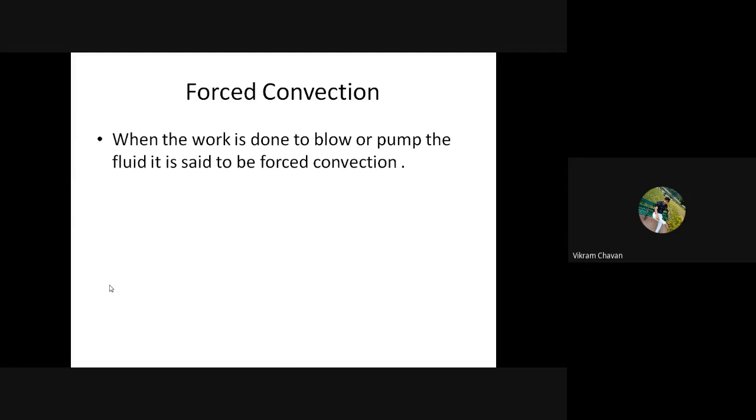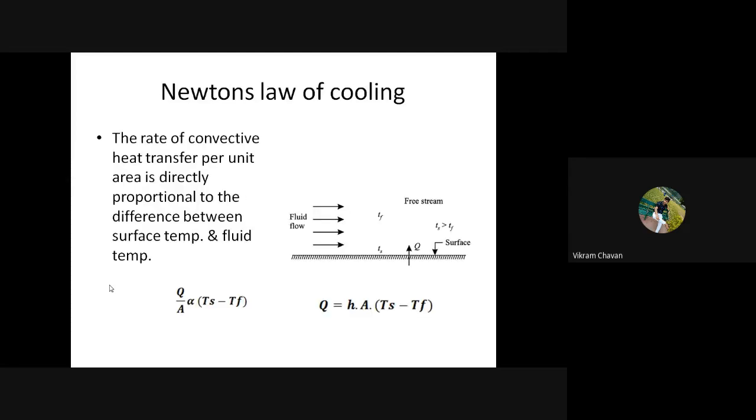Okay, great. So the next heading is Newton's law of cooling, which is called the governing law of convection heat transfer. The convection heat transfer is governed by Newton's law of cooling. For the same purpose, you are considering this particular figure.